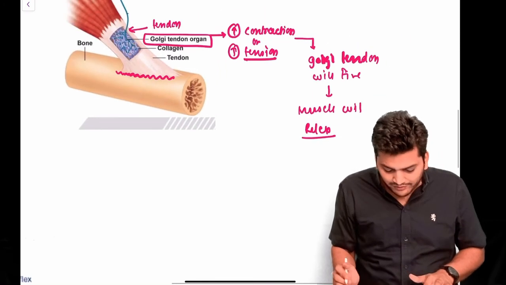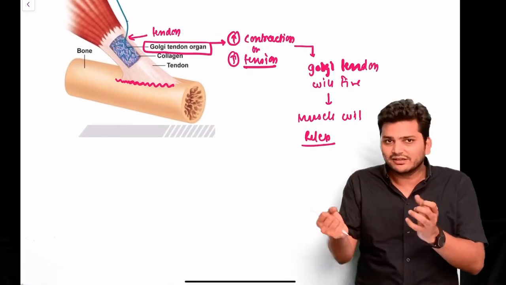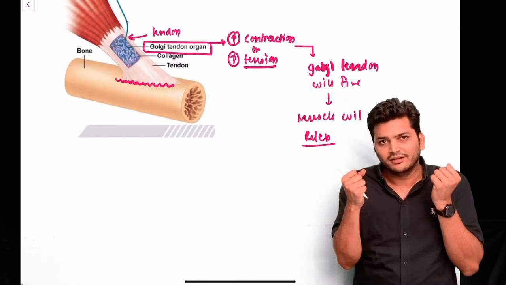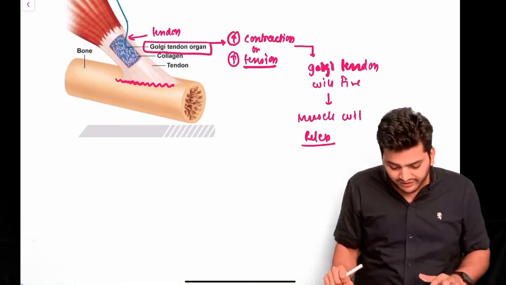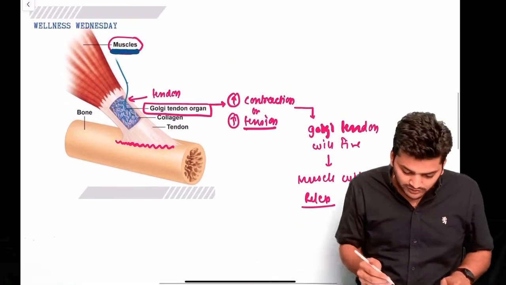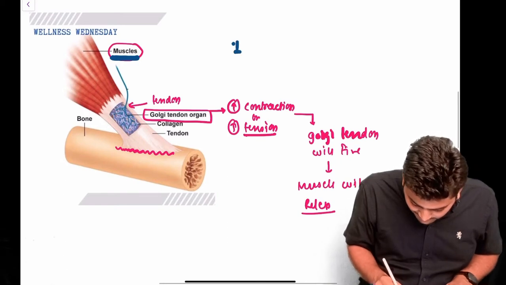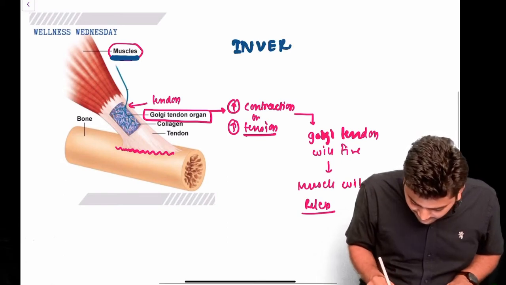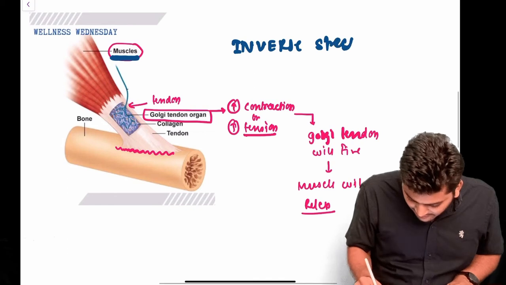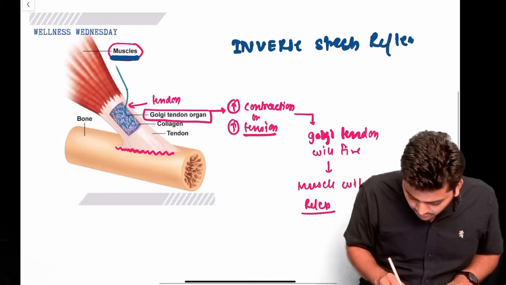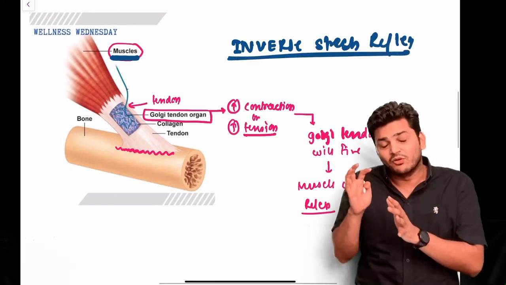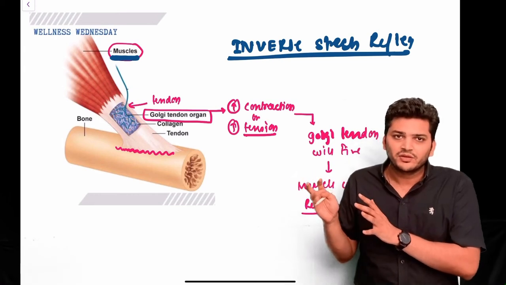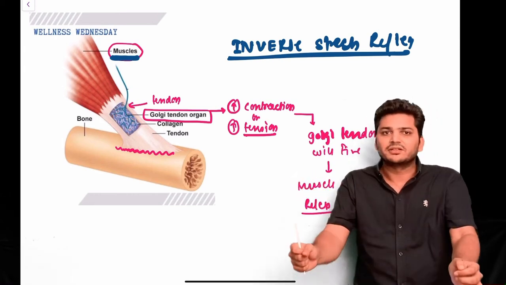So it is the opposite of the muscle spindle. What was the spindle doing? The spindle was causing contraction, right? And that was called the stretch reflex. What is the Golgi tendon doing? It is causing relaxation. So this is called the inverse stretch reflex. Inverse means reverse, inverse stretch reflex. So the question they ask is, which organ is involved in the inverse stretch reflex? It is the Golgi tendon. And what is the effect? It will relax the muscle.